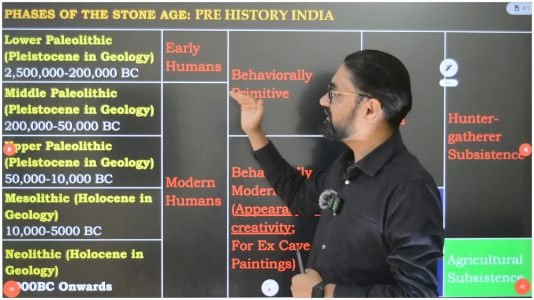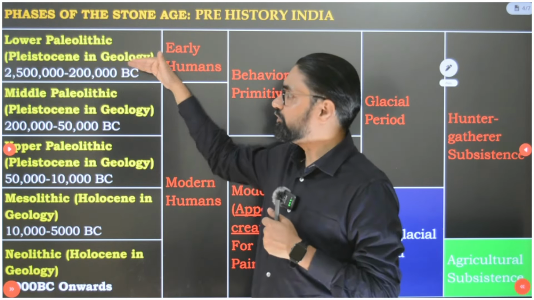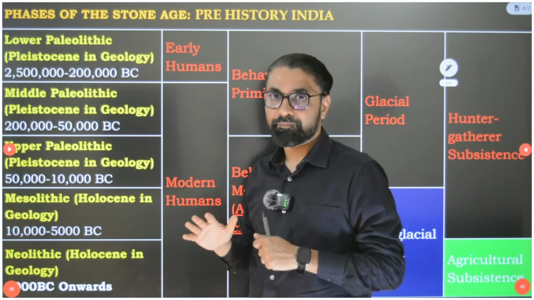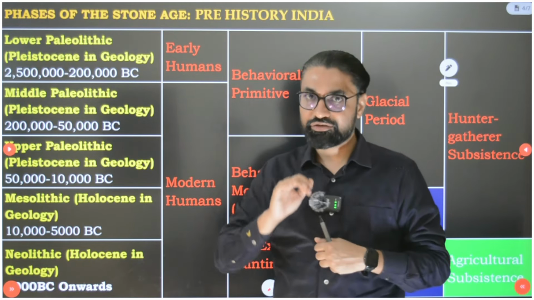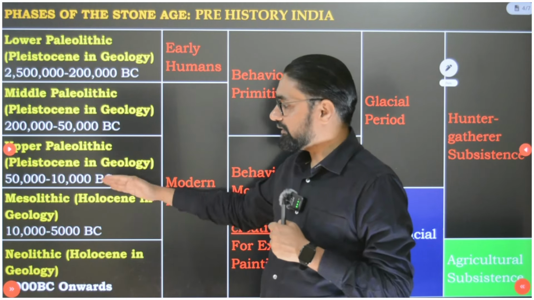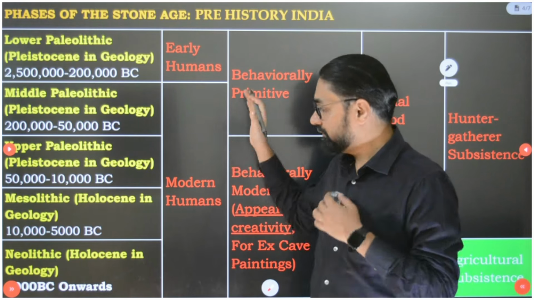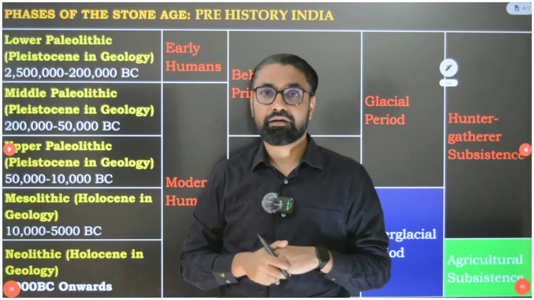The phases of the Stone Age: Paleolithic, also known as Pleistocene, which is divided into lower, middle and upper Paleolithic. Why it is divided so, that logic I will also explain to you in short. Then we have Mesolithic, then we have the Neolithic. What changes happened during this time period, I will explain.